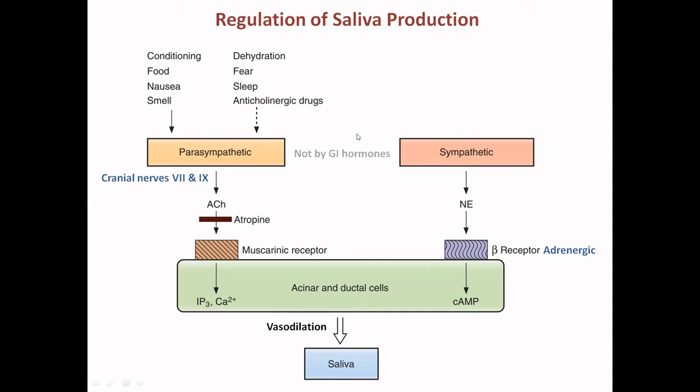Okay. And saliva production is not regulated by the gastrointestinal hormones that we have studied earlier. It is parasympathetic and sympathetic. And it is the only gland where both of them have a stimulatory effect, or they increase the production of saliva. Sympathetic nerve through norepinephrine, this is the ligand, binds to the beta adrenergic receptor, and the second messenger is cAMP in the cytosol, and they also lead to vasodilation. And finally, there is increased production of saliva both by stimulation of the parasympathetic as well as the sympathetic nervous system.